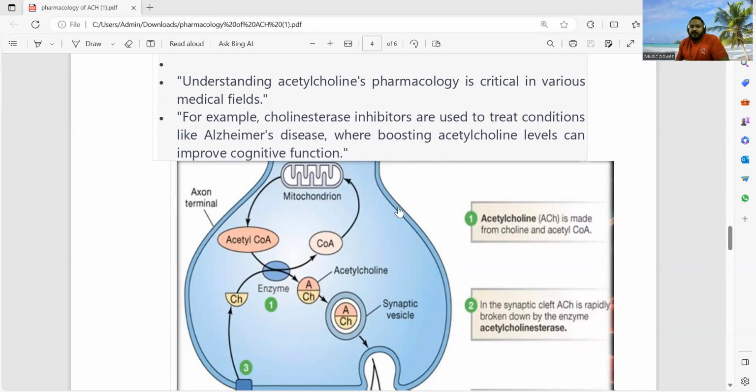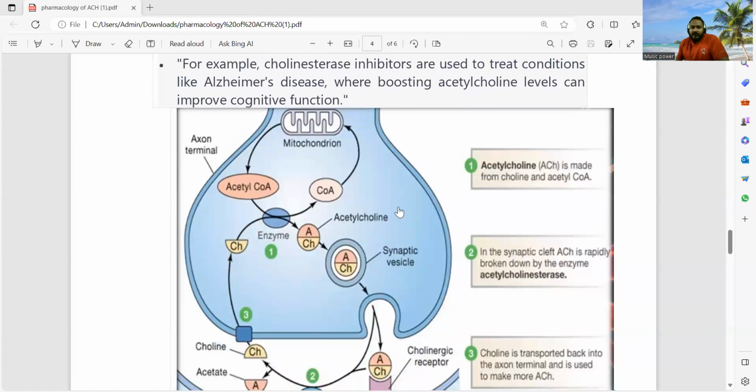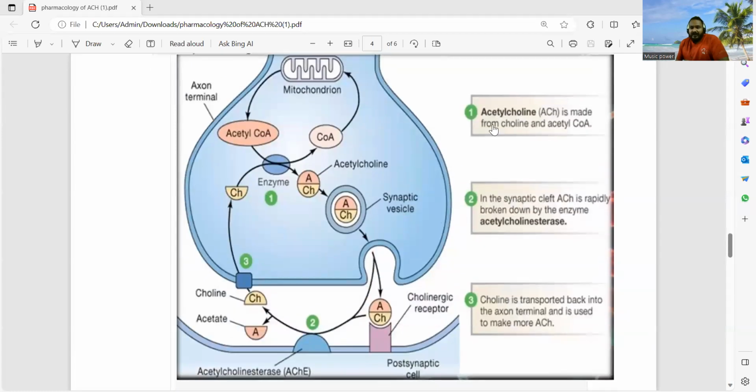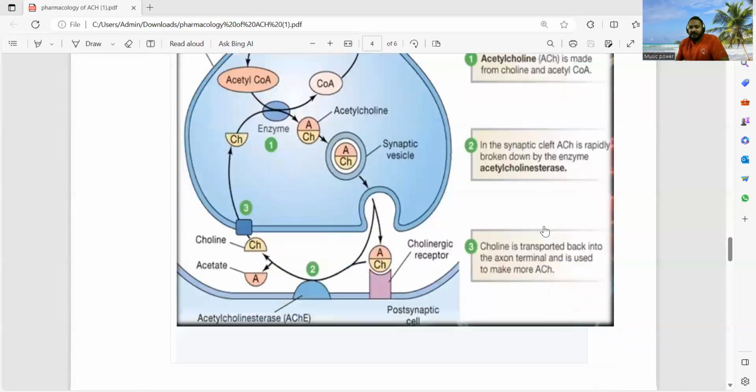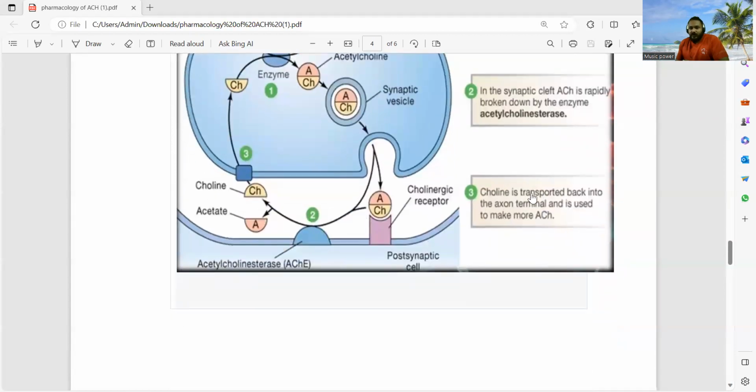Here in this image, you can see acetylcholine is made from choline and acetyl-CoA, and it is stored in the vesicles, and when released into the synaptic cleft it is rapidly broken down by the enzyme acetylcholinesterase. Choline is transported back into the axon terminal and used to make more acetylcholine, and this cycle goes on.